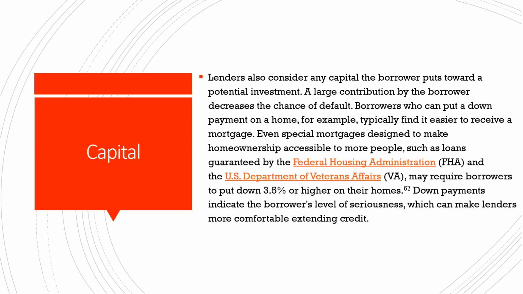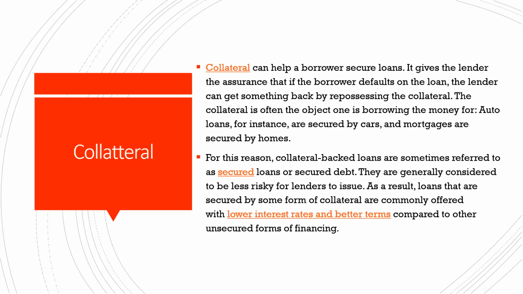Capital, the cash, which I've already mentioned: lenders also consider any capital the borrower puts towards a potential investment. A large contribution by the borrower decreases the chance of default. A borrower who can make a down payment on a home, for example, typically finds it easier to receive a mortgage. In simple words, if a borrower has a large contribution, it means he or she will not default in the payment. The same is explained here.